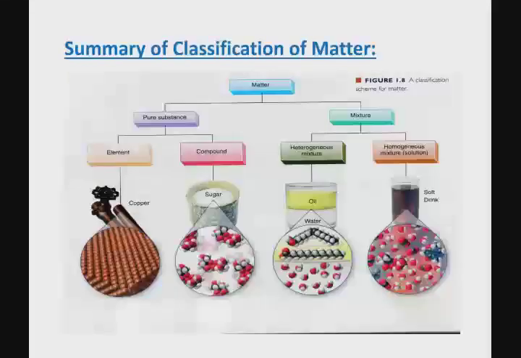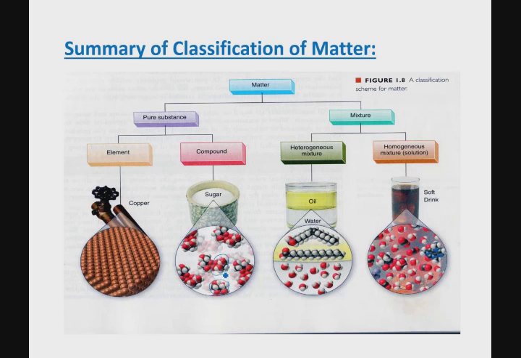Here is a pictorial depiction of the different classifications of matter, and I hope you can see the differences that we just discussed. When you look at an element, each individual particle is exactly the same as the other particles. That's the same for compounds as well. Individual particles of the compound are exactly the same as the next particle of the compound. They're made up of the same substances in the same way, same order, same shape, everything's the same.